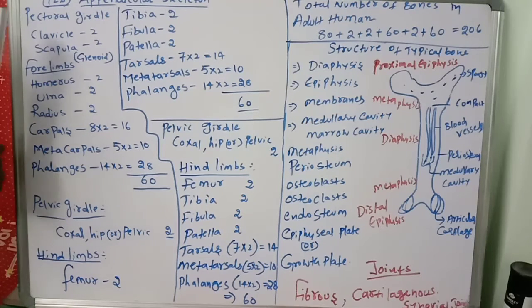Each clavicle is a long, slender bone with two curvatures which lies horizontally and connects the axial skeleton with the appendicular skeleton. Once again, the pectoral girdle is very important, children, because it will get 1 or 2 marks in the NEET exam. Pectoral girdle means what? Two bones: clavicle and scapula. Clavicle means collarbone. Scapula is a large thin triangular bone.